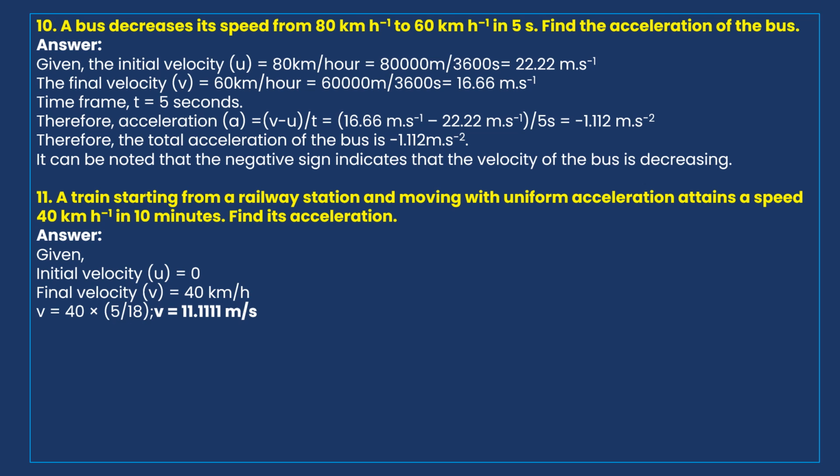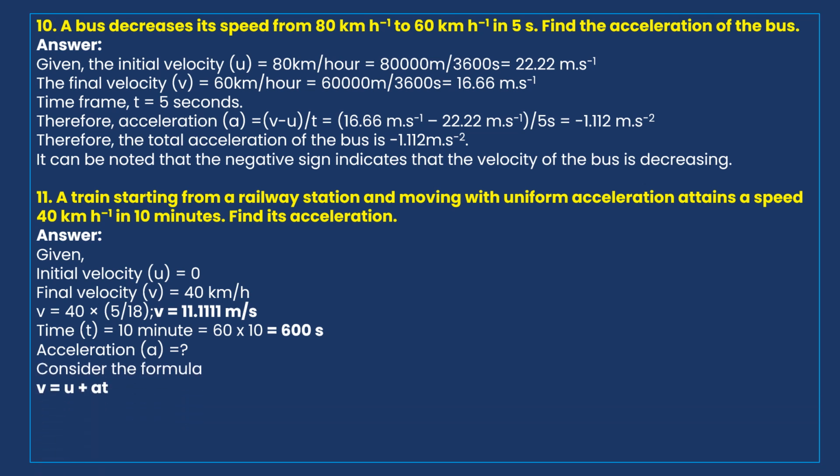If you convert kilometers per hour into meters per second, we have a formula: the given speed in kilometers per hour times 5 by 18, that we know how 5 by 18 comes, and the final velocity will come as 11.11 meters per second. Now the time taken to attain that velocity is 10 minutes. If you convert 10 minutes into seconds, it's 600 seconds. Now from this data we have to find the acceleration of the train.